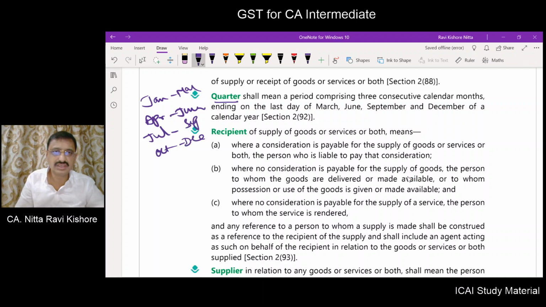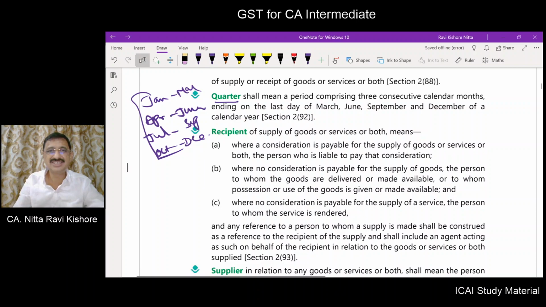October to December is a quarter. So there are 4 quarters. Now what is the significance of a quarter? We will understand later. Also a composition dealer is to pay tax on a percentage of turnover achieved by him by way of a composition tax.